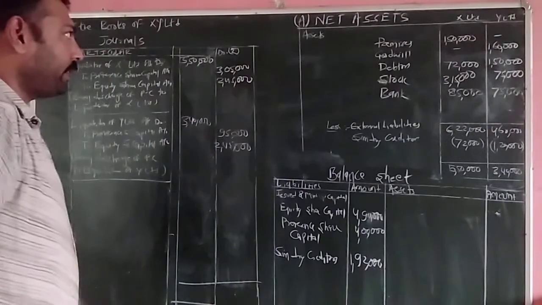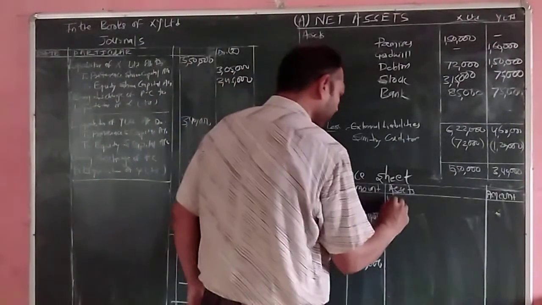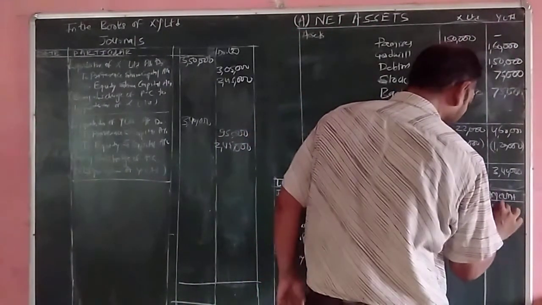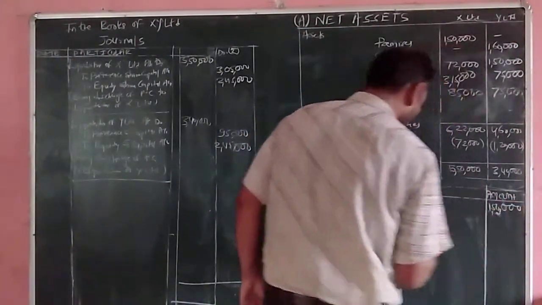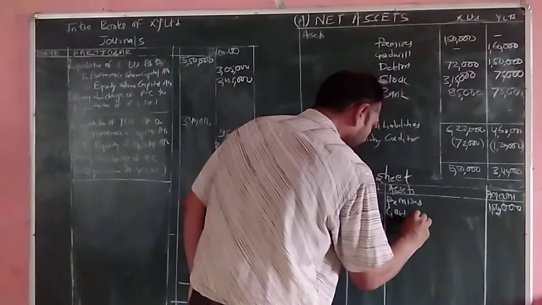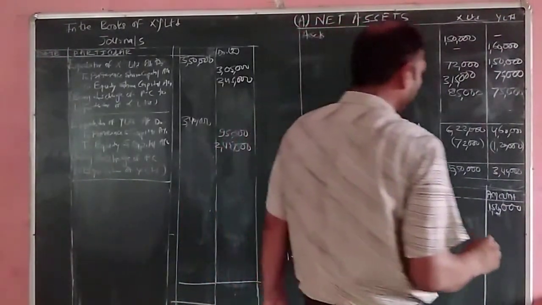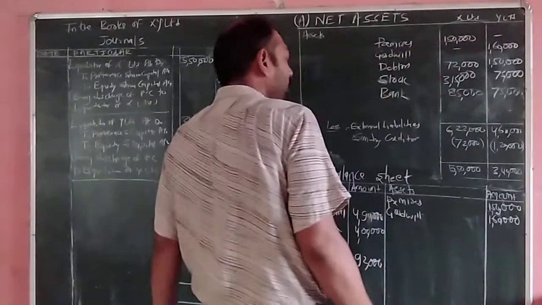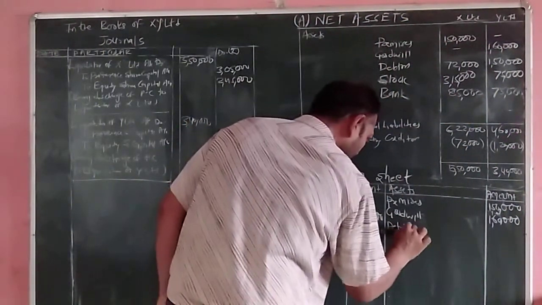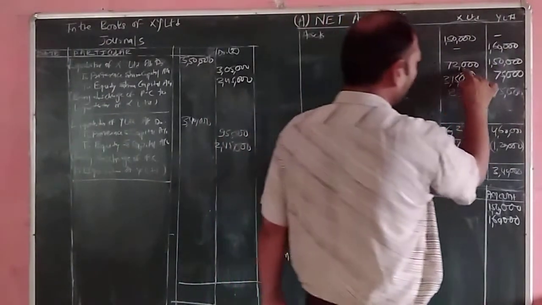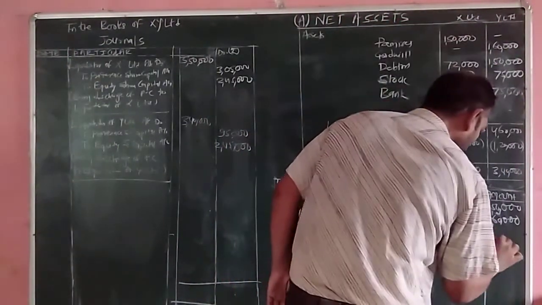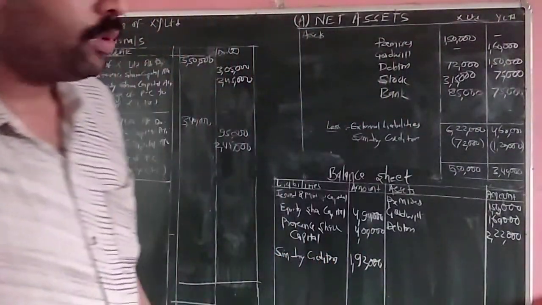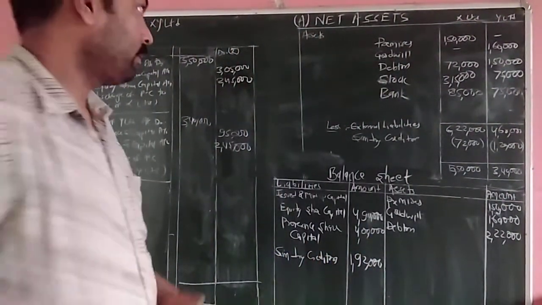Next, the asset side. First we will write the premises. Premises is only of X Limited, 1,50,000. Next is goodwill, which is of Y Limited. Next is debtors: we total 72,000 plus 1,50,000, so it comes to 2,22,000.